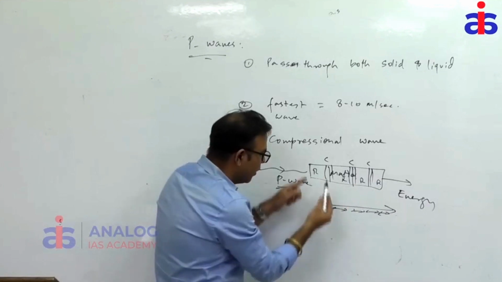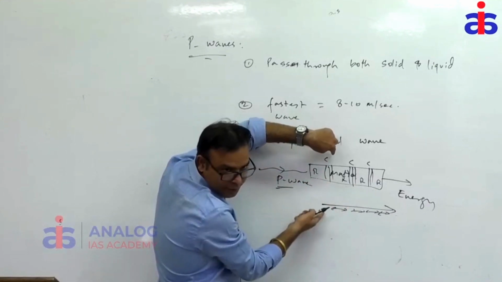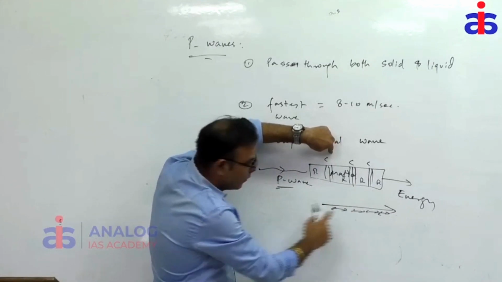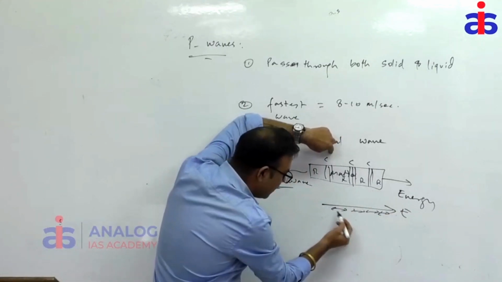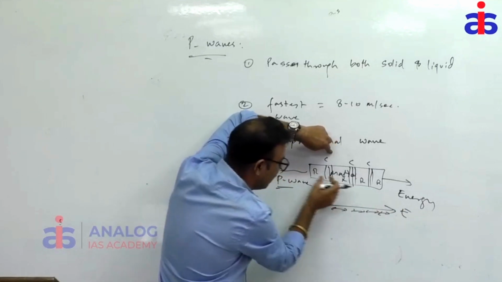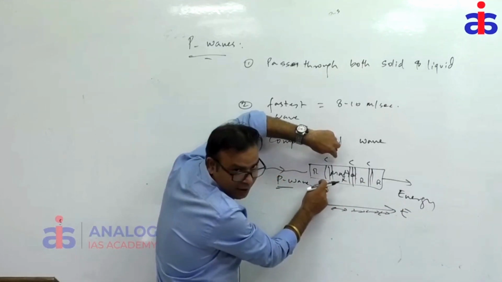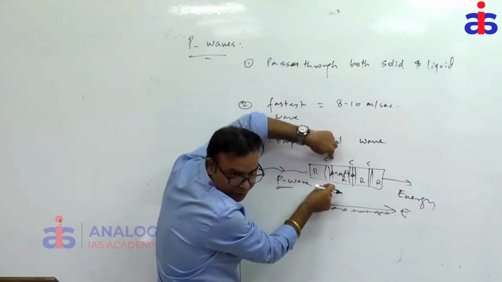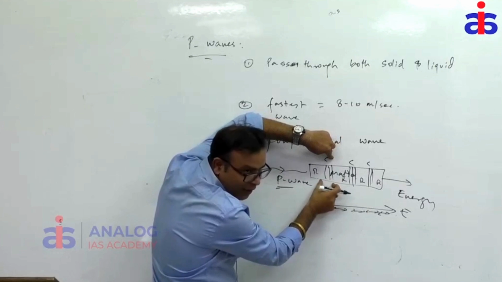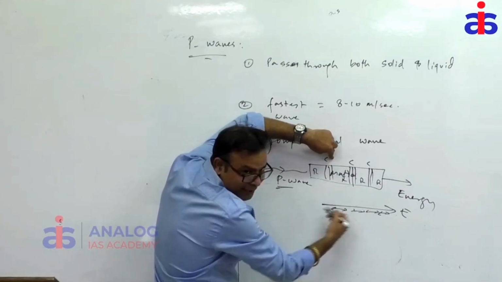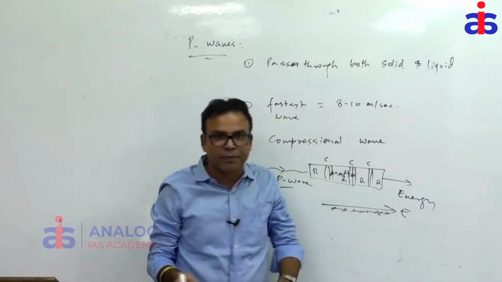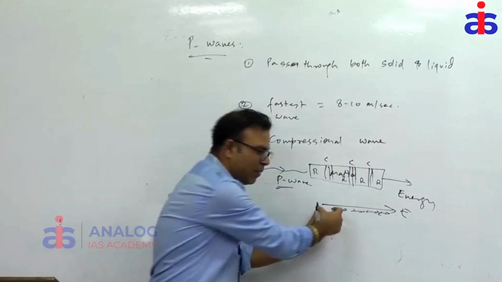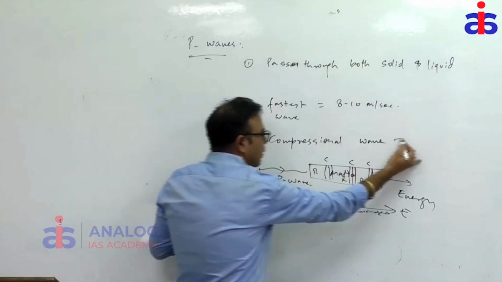Do you know what perpendicular is? If the matter were moving like this, it would be a different direction. Energy is here, and this matter is vibrating. This particle, this atom, this molecule cannot reach here. It is vibrating and still remains here. So here the particle is compressed. So they are moving in the same direction. So this wave is what, longitudinal or transverse? The particle is vibrating in the same direction, so this wave becomes what?